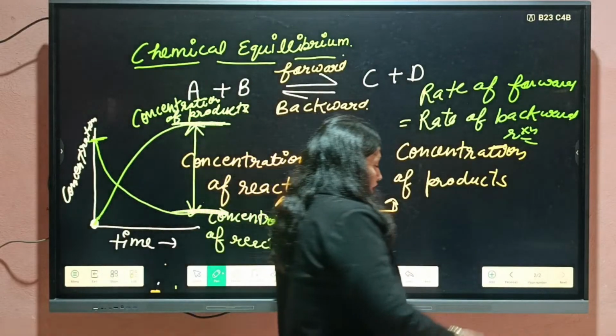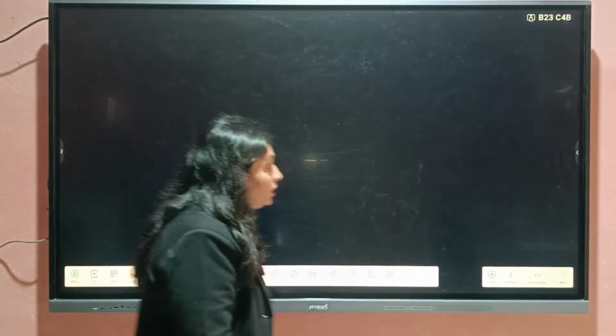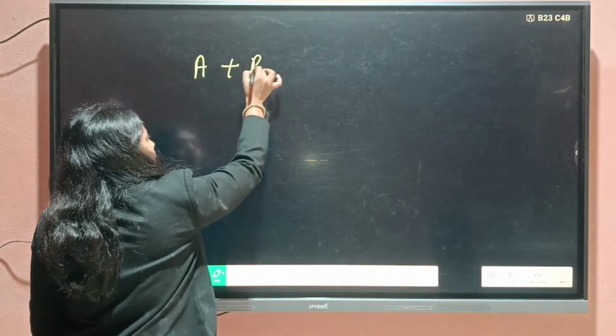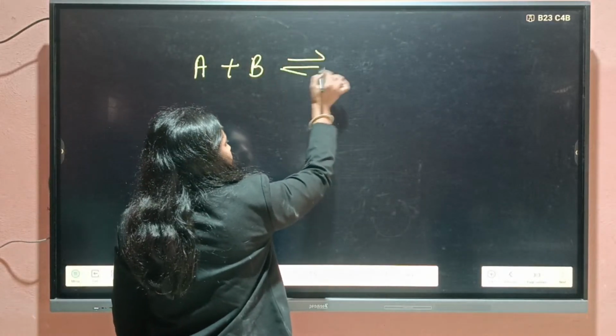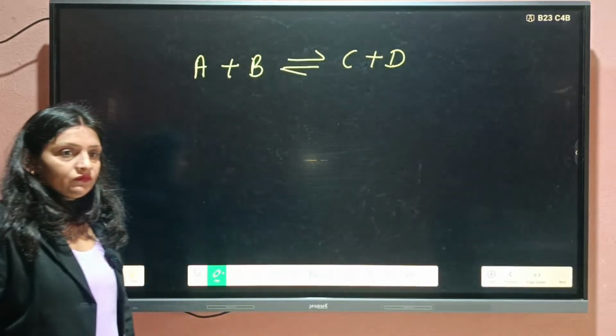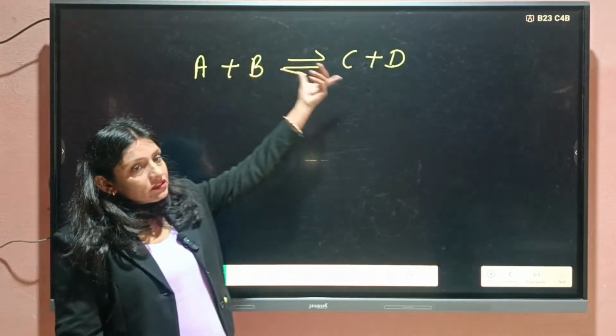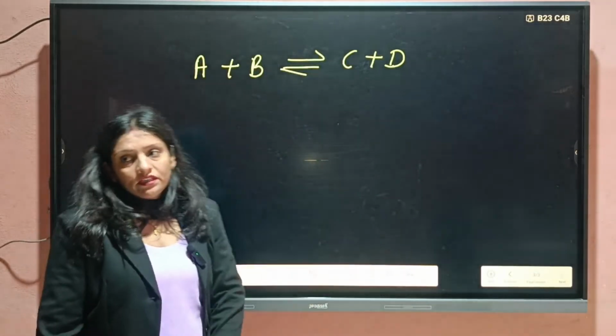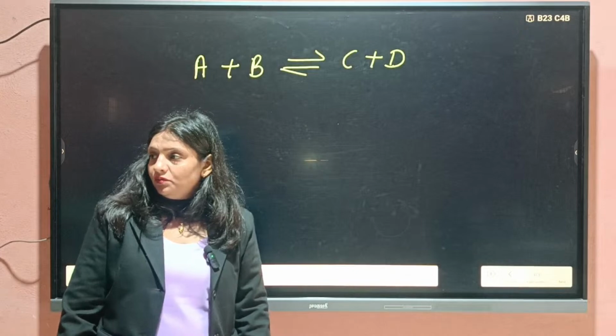Then students, some chemist gives us a relationship between concentration of reactants and products. What is the relationship between concentration of the reactants and products at equilibrium?